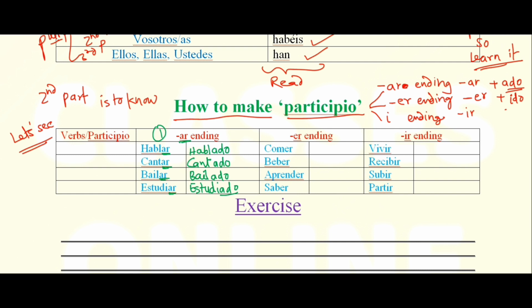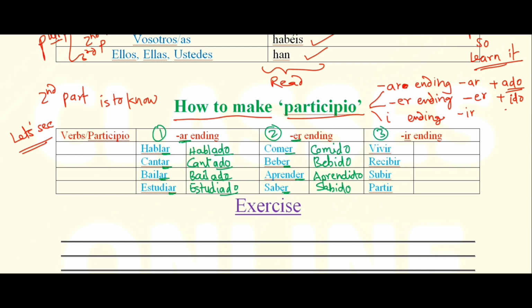Now for ER ending verbs, drop ER and add ido. Comer becomes comido. Beber, drop ER, add ido, bebido. Aprender, drop ER, add ido, aprendido. Saber, to know, drop ER, add ido, sabido.